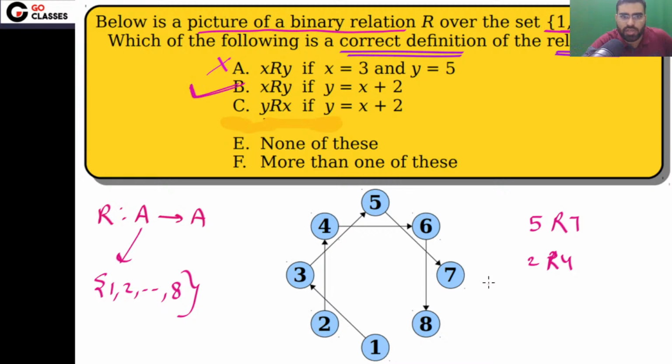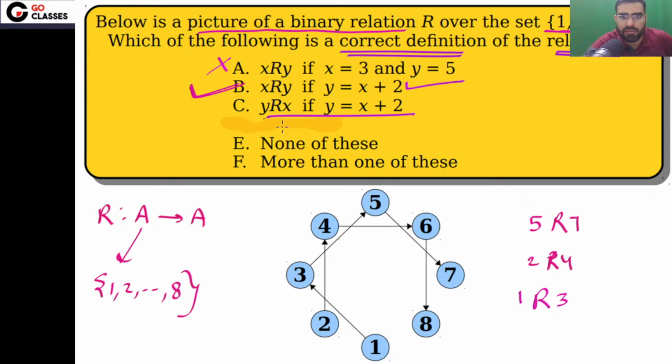You can easily see 1 is related to 3, 2 is related to 4, 3 is related to 5, 4 is related to 6, 6 is related to 8, 5 is related to 7. So you can easily see that this is correct. If you see every element, every element x is related to y where y is equal to x plus 2. So this is correct. What about the next?